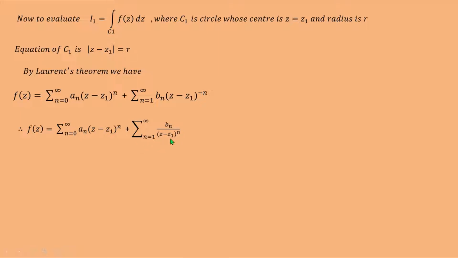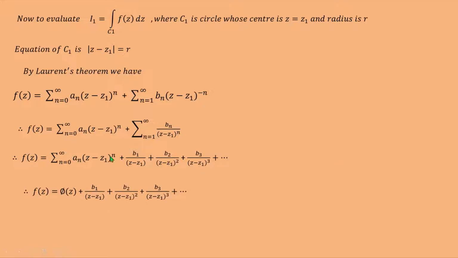Put here n equal to 1, we get b1 upon (z minus z1), n equal to 2, we get b2 upon (z minus z1) raised to 2, and continuing this way, we can write f of z is equal to summation n varies from 0 to infinity a_n (z minus z1) raised to n plus b1 upon (z minus z1) plus b2 upon (z minus z1) squared plus b3 upon (z minus z1) cubed plus .... Call this first term phi of z, and so we get f of z is equal to phi of z plus b1 upon (z minus z1) plus b2 upon (z minus z1) squared plus b3 upon (z minus z1) cubed, and so on.